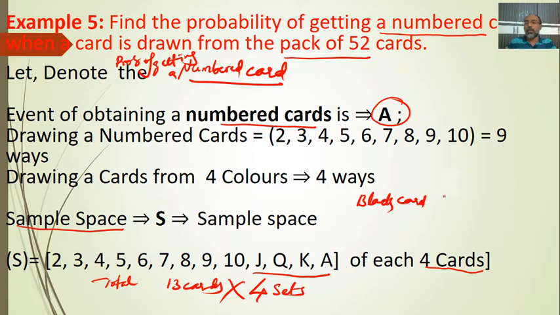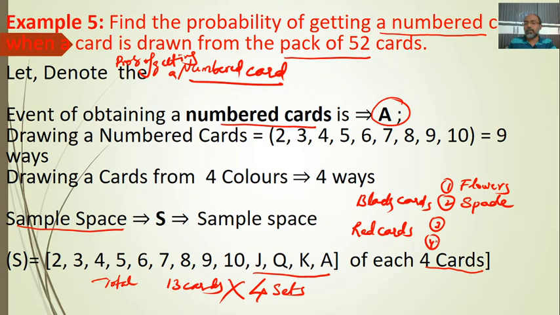Black cards are two types: number one is flowers, number two is spade cards. Then the red cards are number three and four.